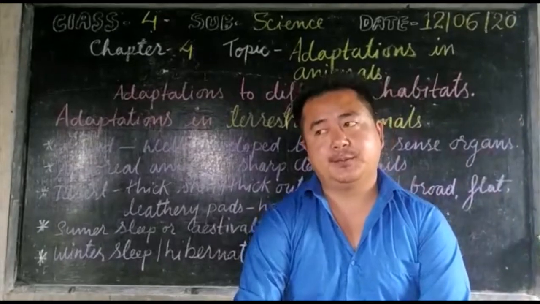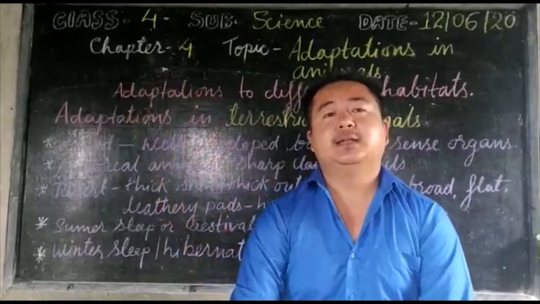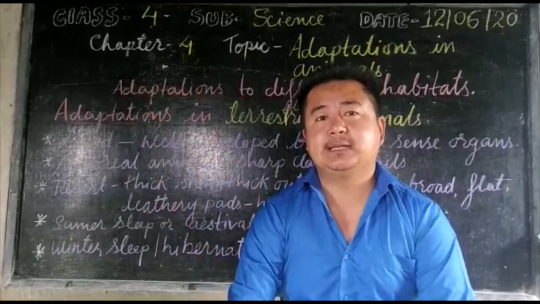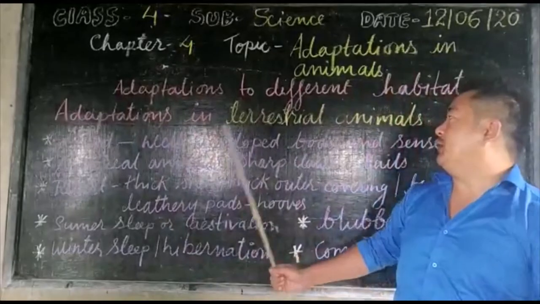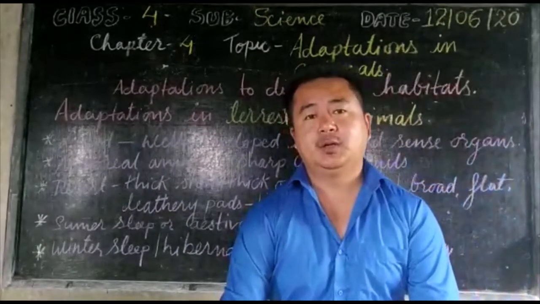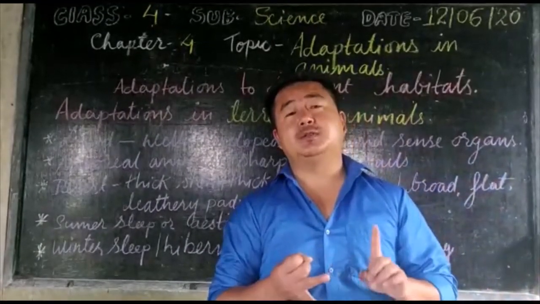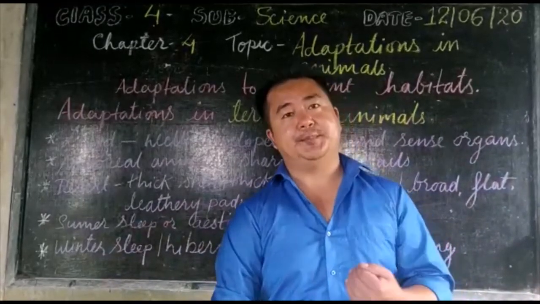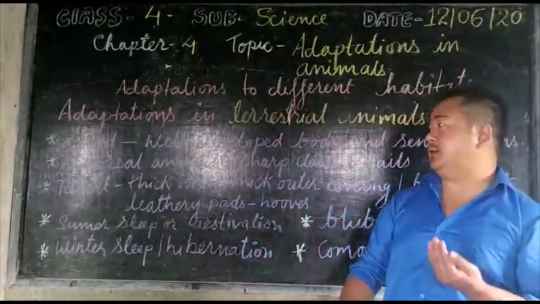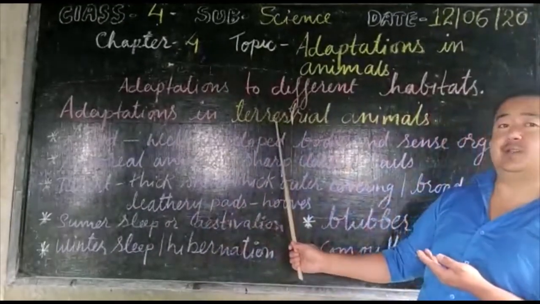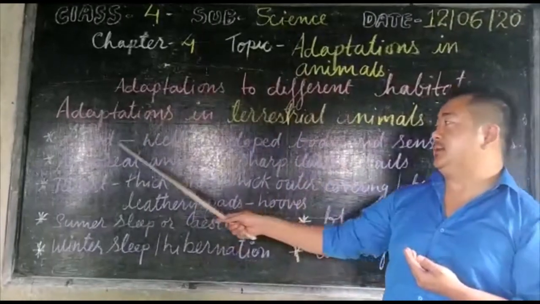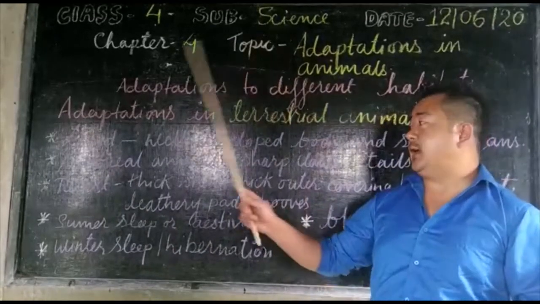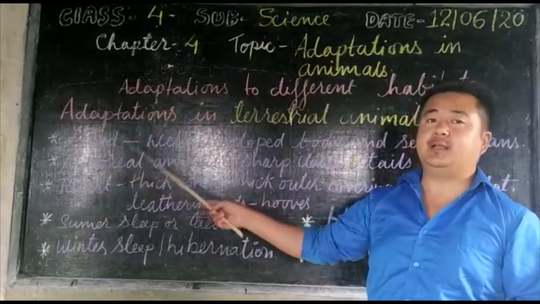There are plenty of examples. Any animals, from wild to domestic, that live on the land have good sense organs and a well developed body in order to protect themselves, or to sense changes in the environment, as you can see in them. Likewise, under the category of terrestrial animals, some animals live on trees, and they are known as arboreal animals.